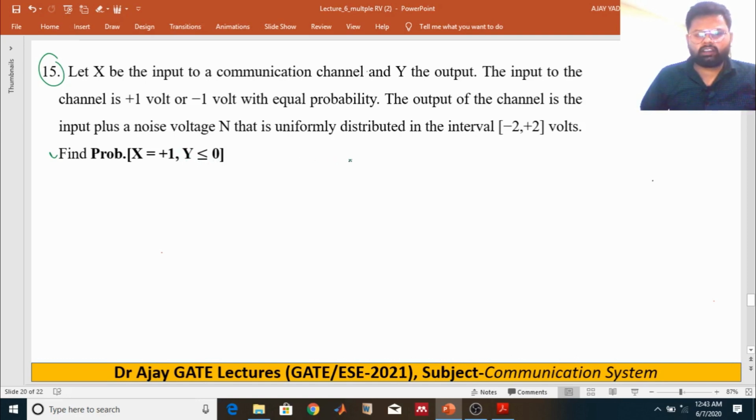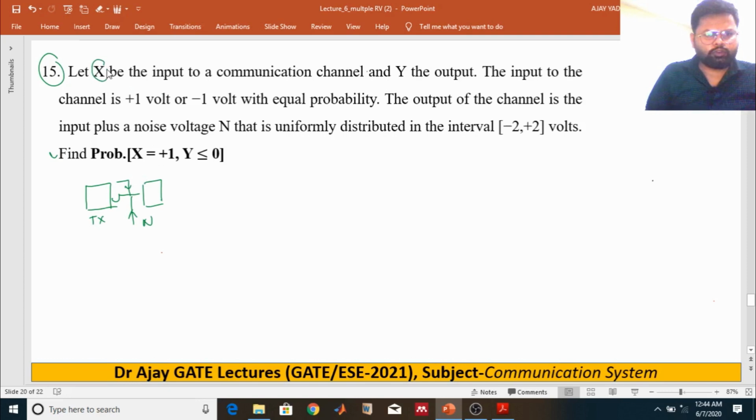As you know, a communication channel has a transmitter and receiver, and due to the channel noise, a noise is added to the input signal, or we can say the transmitted signal.